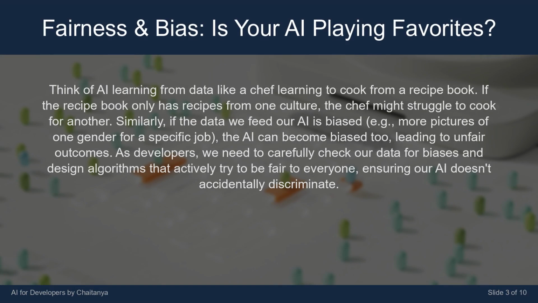Think of AI learning from data like a chef learning to cook from a recipe book. If the recipe book only has recipes from one culture, the chef might struggle to cook for another. Similarly, if the data we feed our AI is biased, e.g., more pictures of one gender for a specific job, the AI can become biased too, leading to unfair outcomes. As developers, we need to carefully check our data for biases and design algorithms that actively try to be fair to everyone, ensuring our AI doesn't accidentally discriminate.